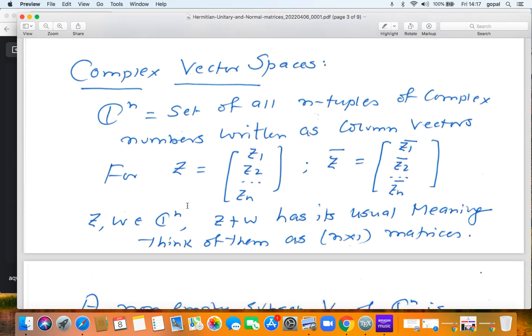Cn is the set of all n-tuples of complex numbers written as column vectors, z equal to z1, z2, ..., zn. Then what is z bar? z bar is z1 bar, z2 bar, ..., zn bar. Now when you take two complex vectors z and w in Cn, z plus w has its usual meaning.